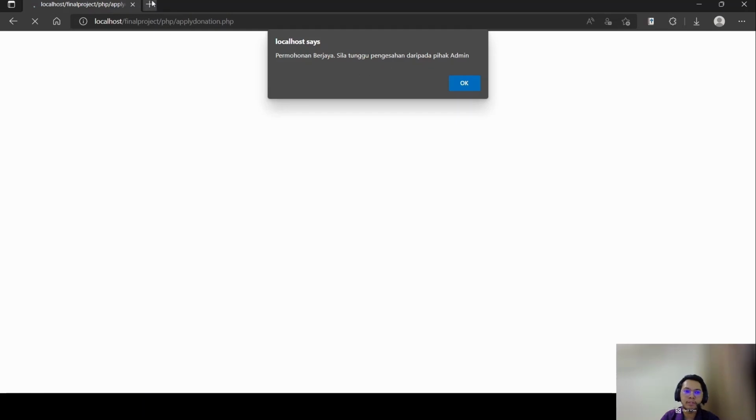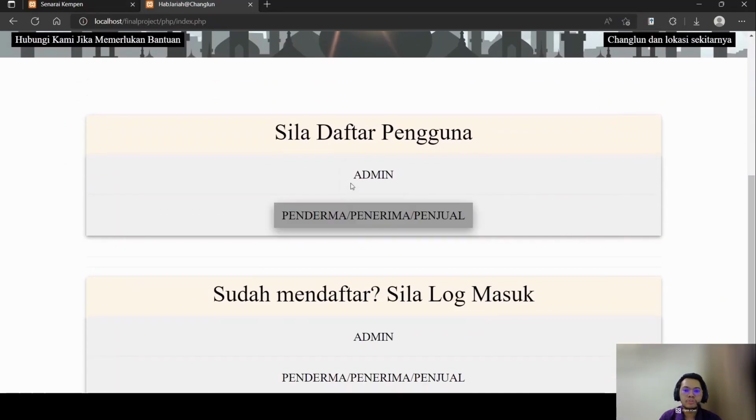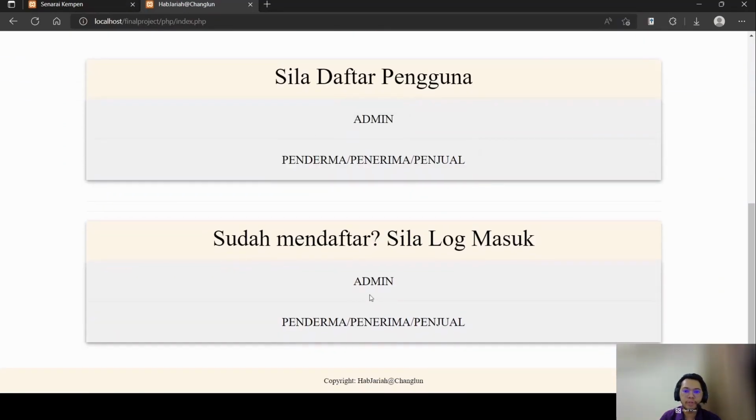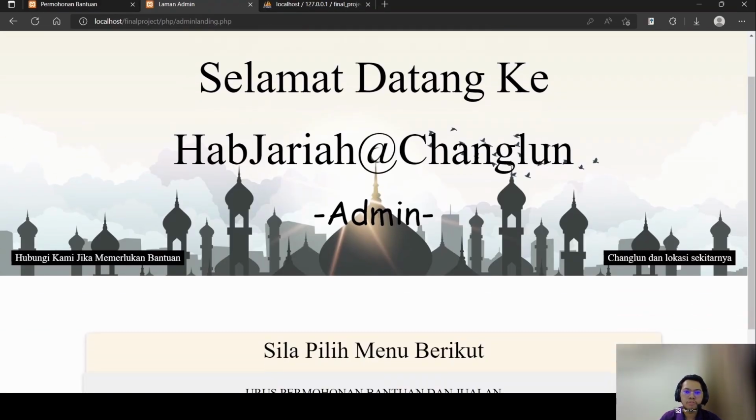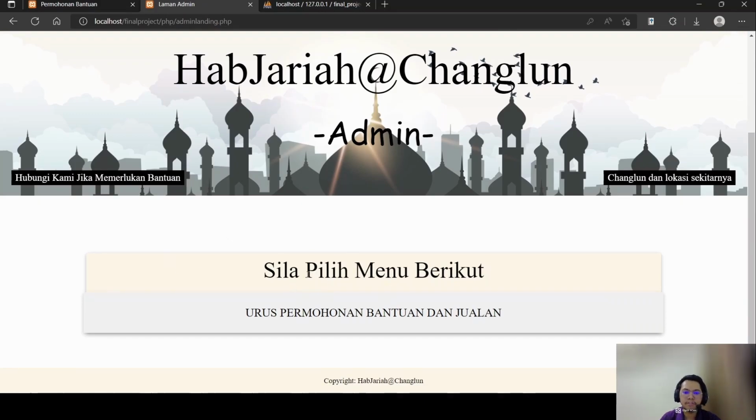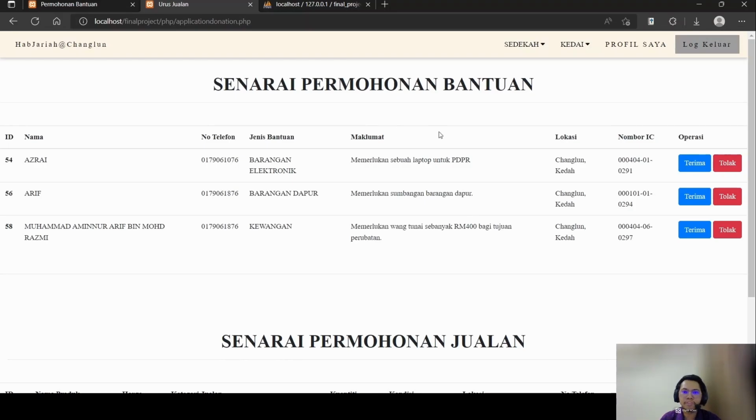Now I will demonstrate the admin part. I already have a registered account for the admin. I will log in as the admin. This is the landing page for the admin. Here is the menu, urus permohonan bantuan dan jualan. This is where the admin can approve and reject the application. The admin can decide to terima or tolak the application. I will click on terima here to approve the application. It will display permohonan berjaya diterima.